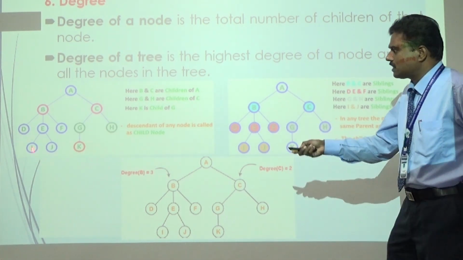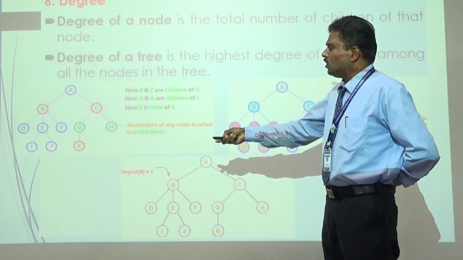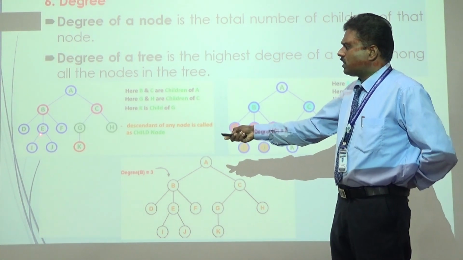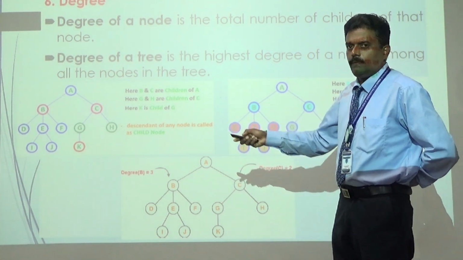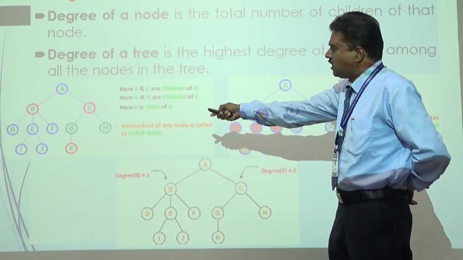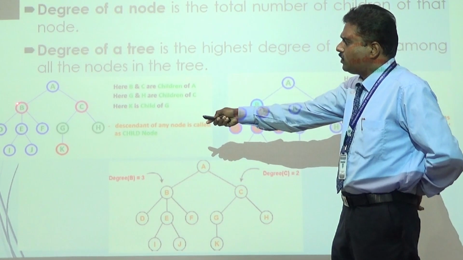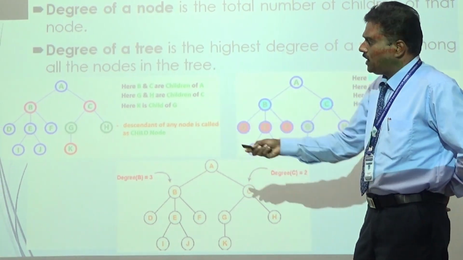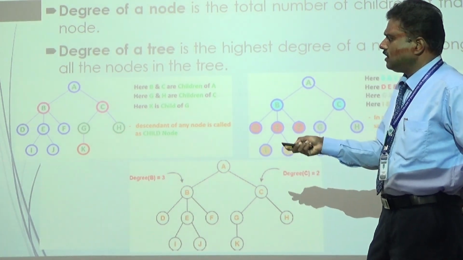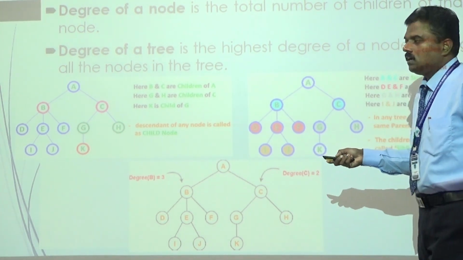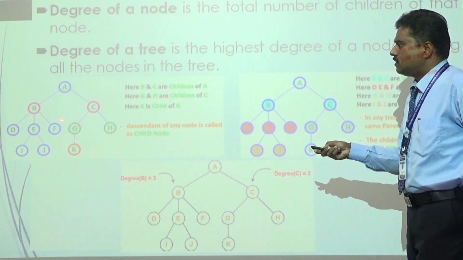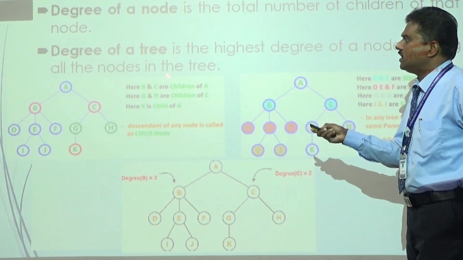If you take this example tree, the degree of node J is 0. The degree of node E is 2, because of the two children from this node E. Similarly, the degree of node G is 1. The degree of node C is 2. The degree of node B is 3. The degree of root node A is 2, for its two children. So among these calculations, node B has the maximum number of children, which is 3. That is the degree of the tree.